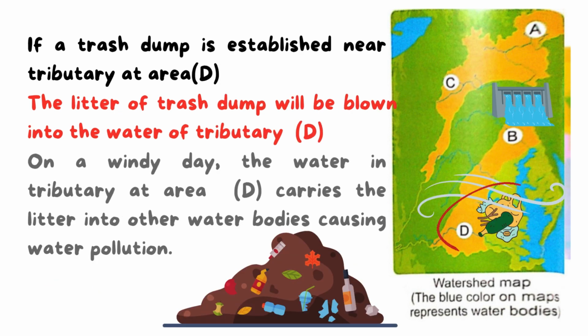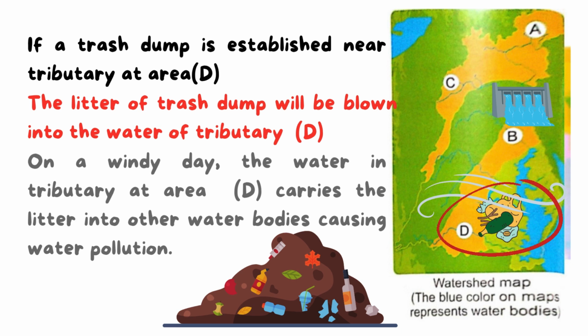Also, we have here a last example. In area D, as you see, if a trash dump is established near the tributary at area D, the trash dump is a place where all the trash or the rubbish or wastes are put, okay?